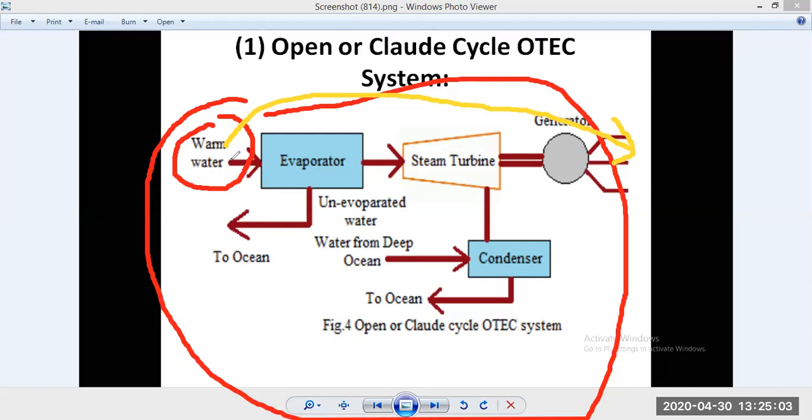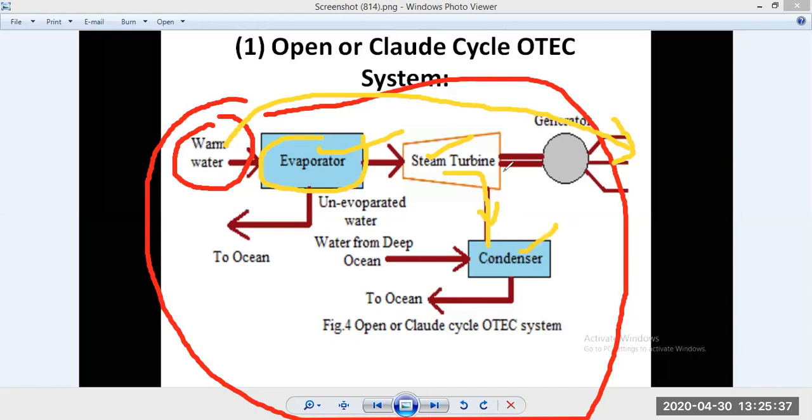Warm seawater is flash evaporated in the evaporator into a low pressure container, and then it is transferred to the steam turbine where it expands, and a pressure drop occurs, with partial condensation of the evaporated water also taking place. So low pressure water vapor goes to the condenser.